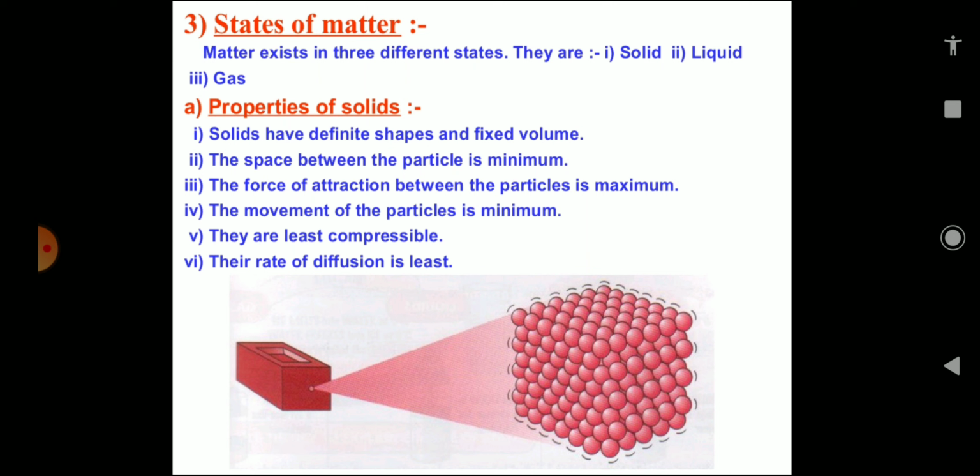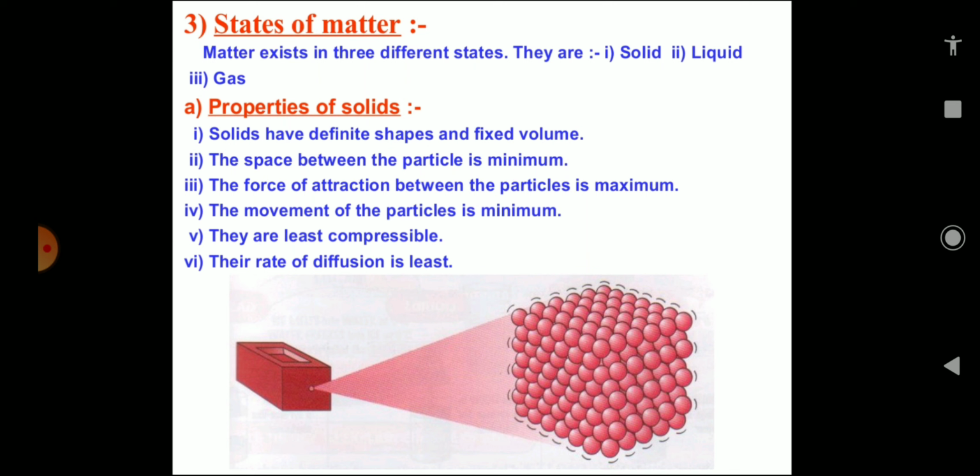It is not continuous. They have fixed volume also, it means they occupy a definite space, and they have negligible compressibility. Compressible means when we apply force, their shape may change, so they have negligible compressibility. They have the tendency to maintain their shape when subjected to outside force.